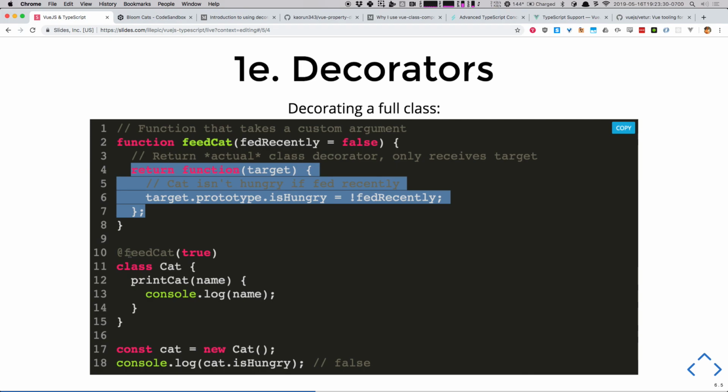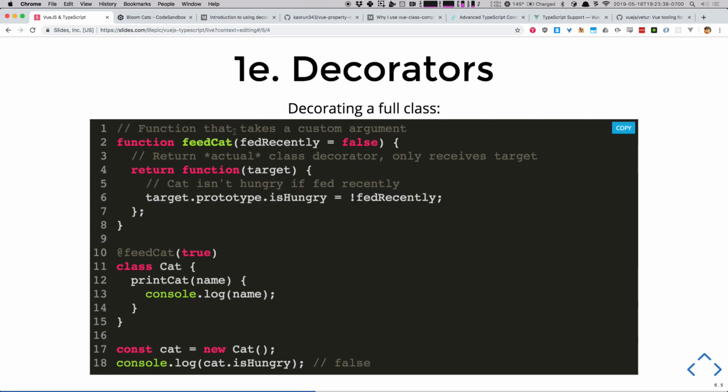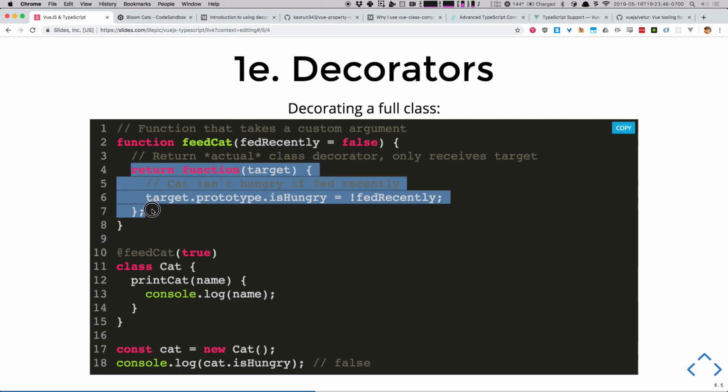So you can pass arguments to a decorator and do different things with your decorators, okay? We've got feed cat right up here, and we have a fed recently Boolean that we're gonna check. And basically the only thing that's actually sent to a class decorator is target. And what was target?